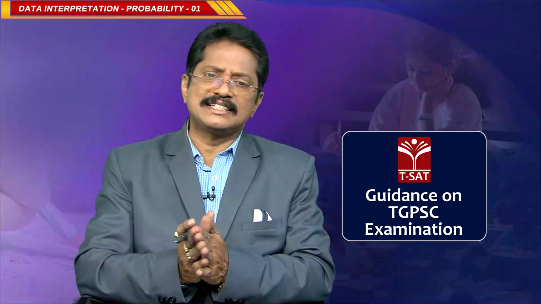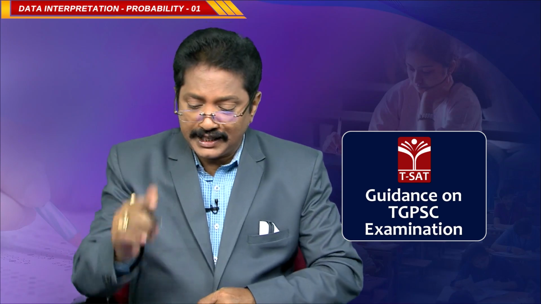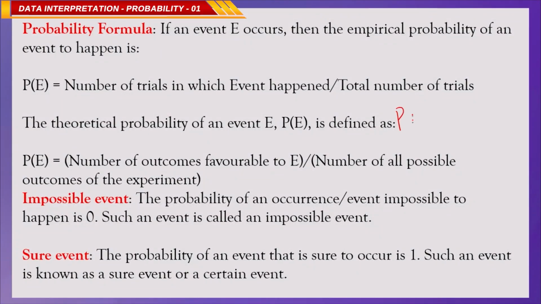I will give in a very simple manner: the probability of an event, P of E, is equal to favorable outcomes by total outcomes. That is it, simply. You can remember it as PHOTO, F-O-T-O. So, the probability of an event is favorable outcomes by total outcomes.